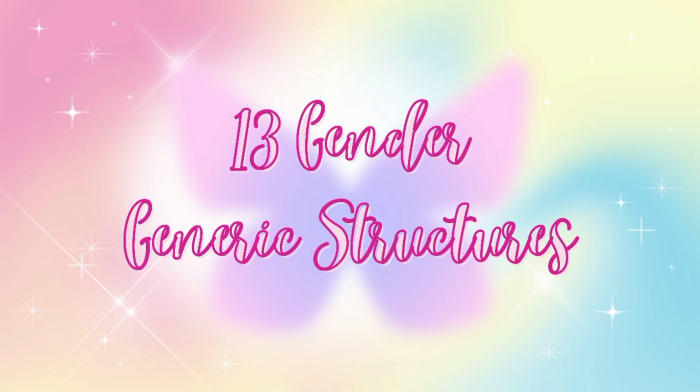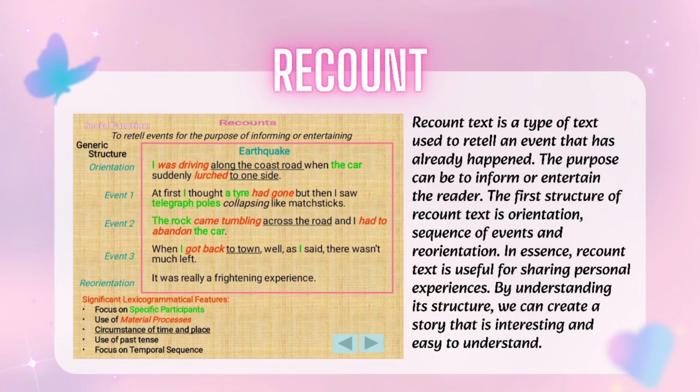Now I want to tell you about 13 genres and their generic structures. The first is recount. Recount text is a type of text used to retell an event that has already happened. The purpose can be to inform or entertain the reader. The structure of recount text is orientation, sequence of events, and reorientation. In essence, recount text is useful for sharing personal experience. By understanding its structure, we can create a story that is interesting and easy to understand.